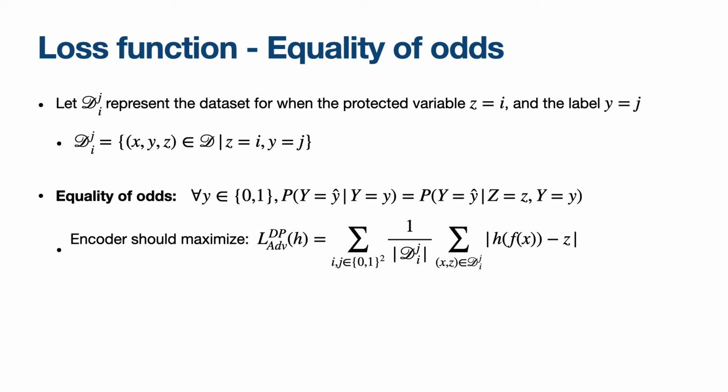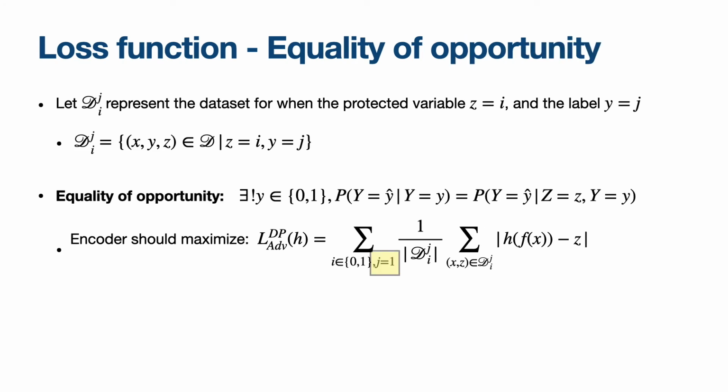The loss function to uphold this property is shown here, where the outer sum is going to iterate over all possible D_ij's, and the inner sum is going to also express that difference. Intuitively speaking, this is similar to the demographic parity loss function, except we're specifically considering the case where we know both the label and the protected variable class.